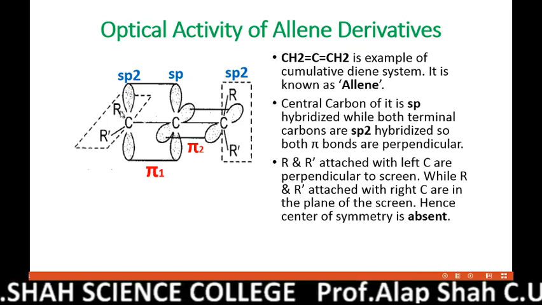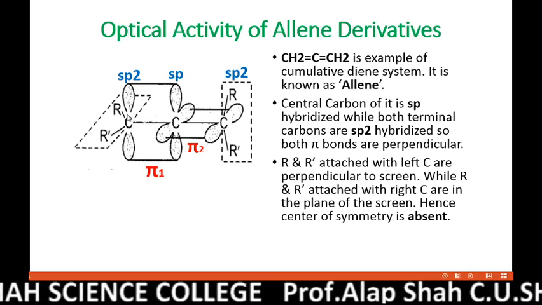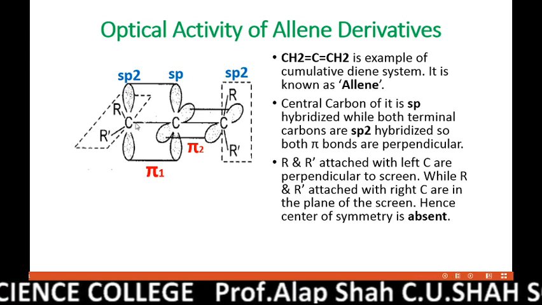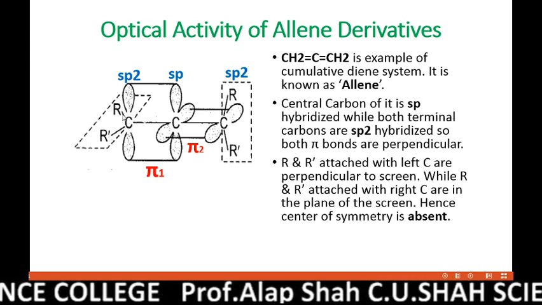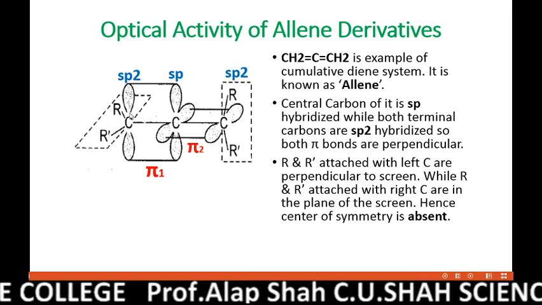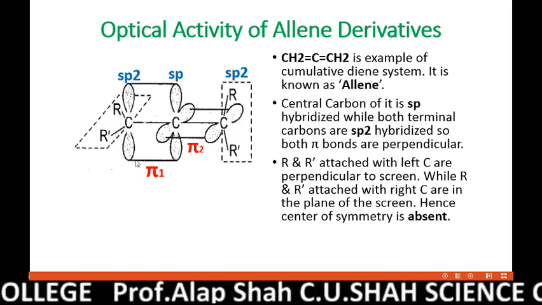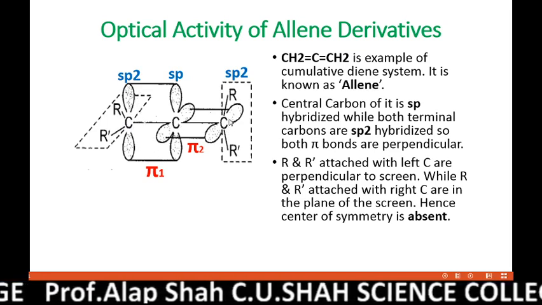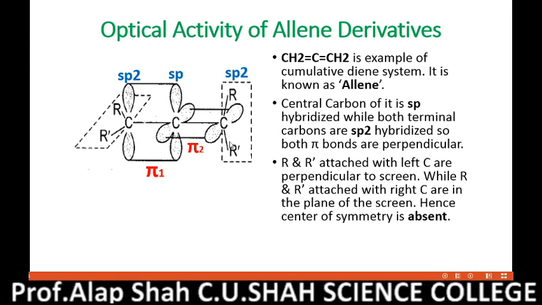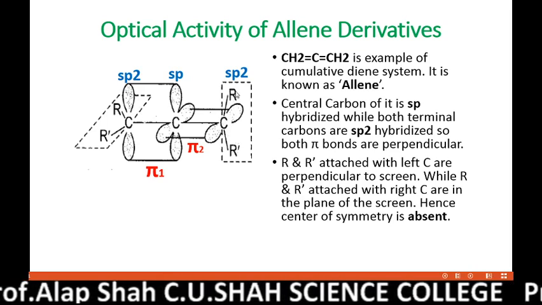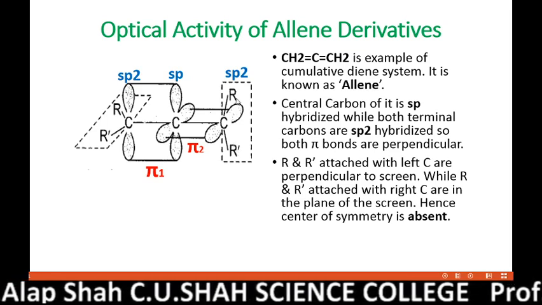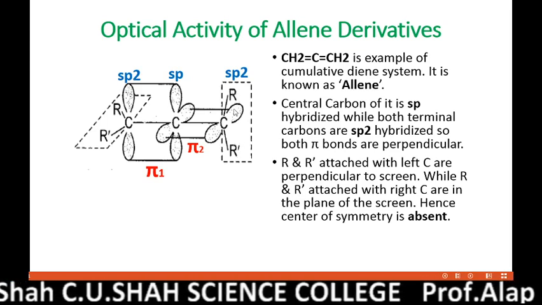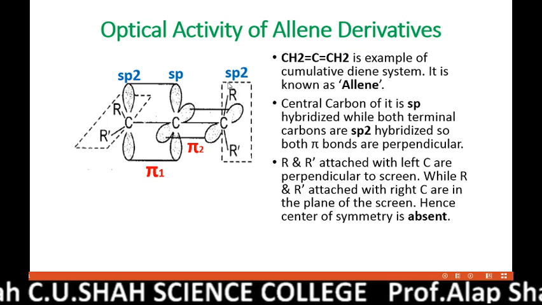In allene, R and R dash actually mean both hydrogens. With the left carbon, both attached groups are perpendicular to this pi bond, and with the right side terminal carbon, if both hydrogens are attached, then they are in the plane of the screen.